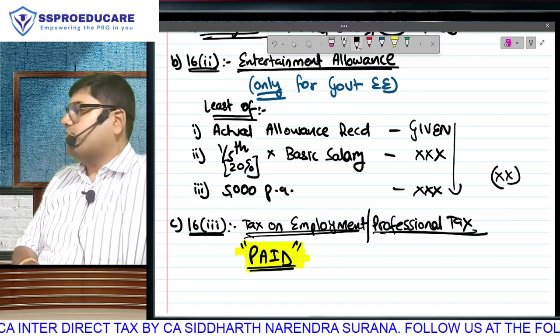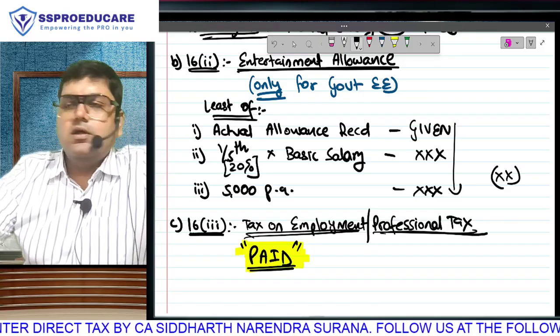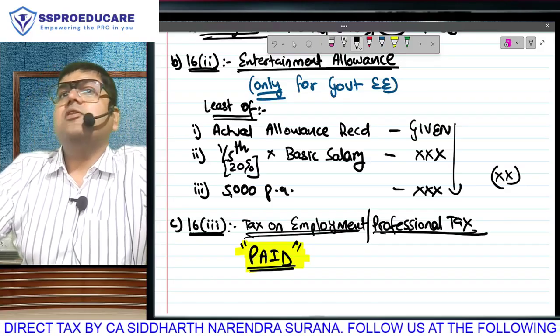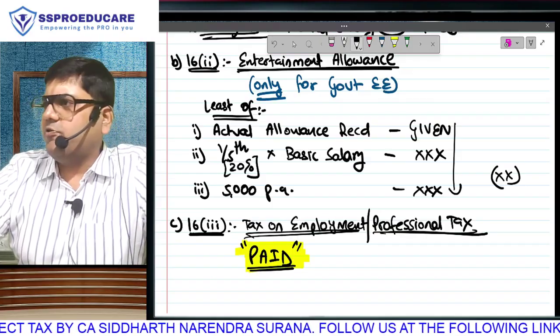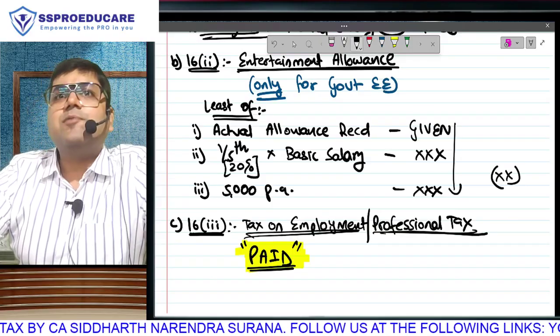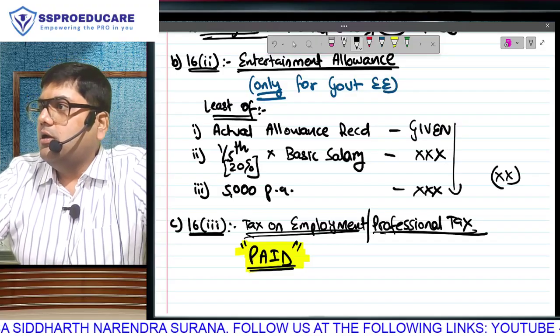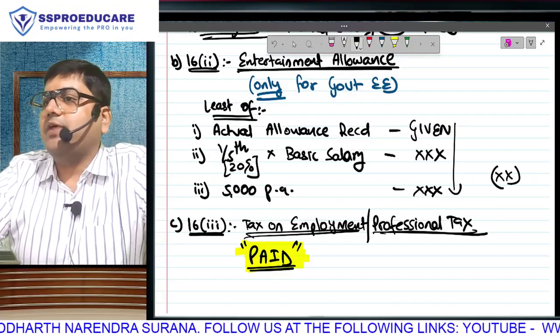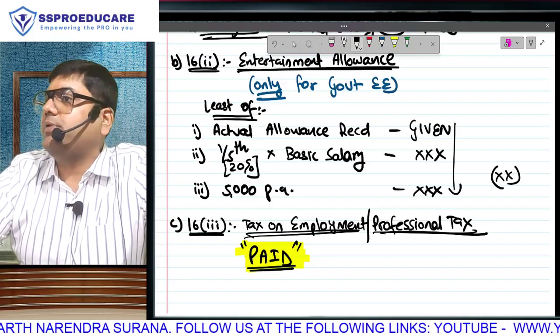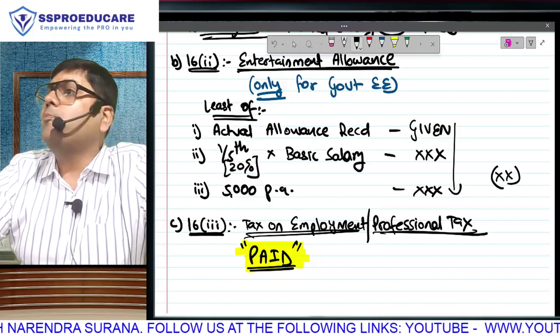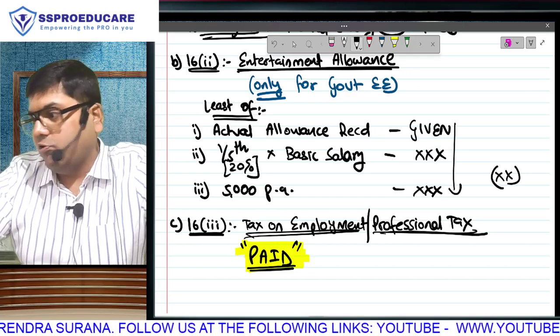Tax on employment or professional tax only if it is paid. Remember one thing, whenever the payment is in the nature of any kind of tax, that means the receiver is government at some level, central, state or local. And to get tax benefit of that expenditure, it always has to be a paid amount. The moment you keep it outstanding, you won't get deduction.